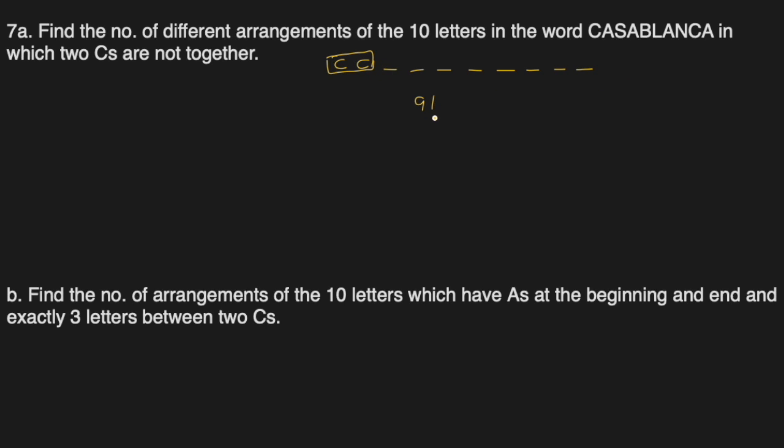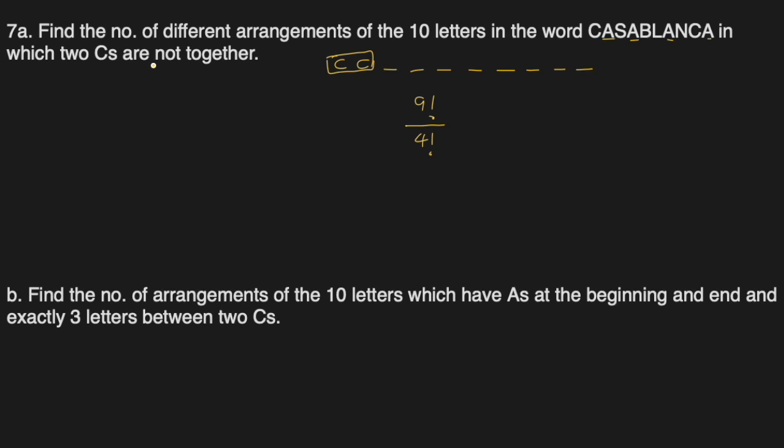So 9 factorial is the ways they can be rearranged. But out of these 8, 4 are A's. 1, 2, 3 and 4. Right? So we'll have to divide it by 4 factorial, because even if the A's change their places, the arrangement will be the same. So we have to divide by 4 factorial. These C's, even if they change their places inside, doesn't change the box. It still remains CC. So this is the cases when they are together.